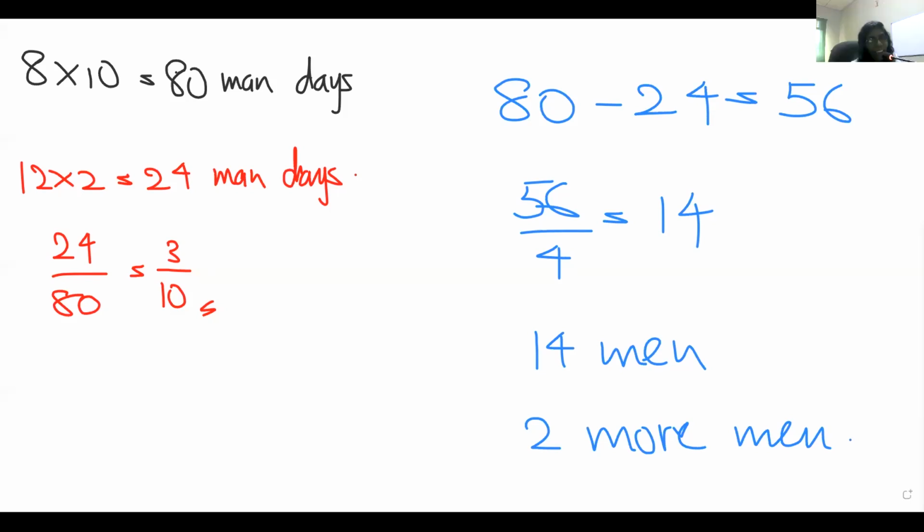Teacher, can I add something? Yes, definitely. This 80 man days is what they need to complete the work. They have to use 80 man days. I'm telling this to Anuja, who added and got 104. It cannot be exceeded, like go up above 80. Right, Anuja? Don't make that mistake. We cannot add, because that particular work has to be done within 80 man days. That's the exact amount, right? So it cannot be increased.